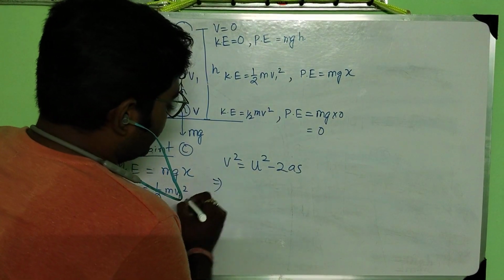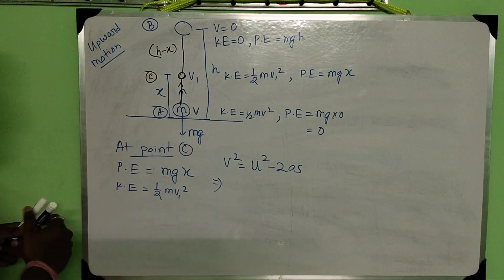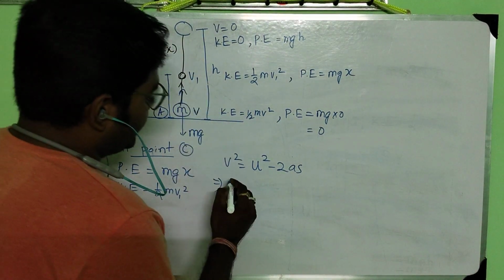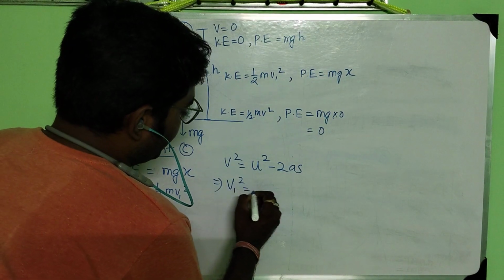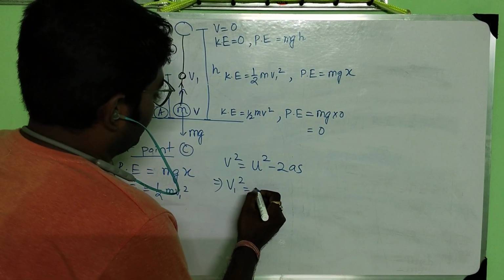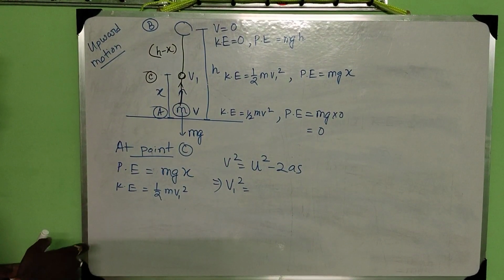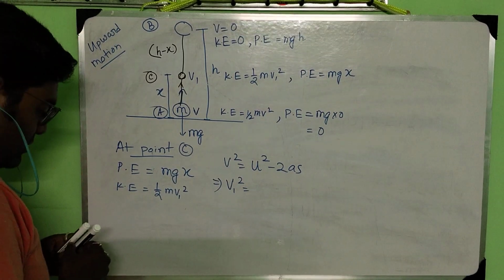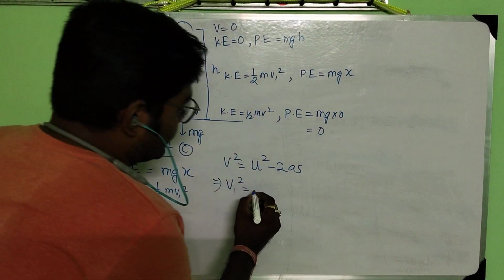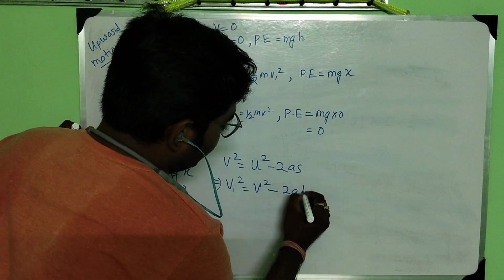Now see here, the initial velocity is v and the final velocity is v1. So v1 square equal to, in this case we will do, v square minus 2gx.